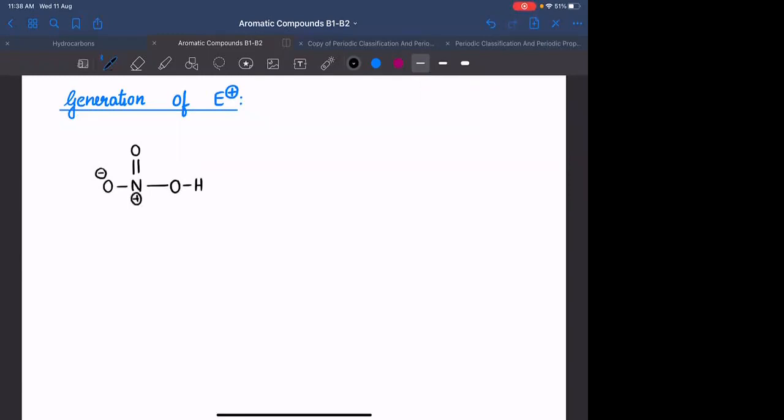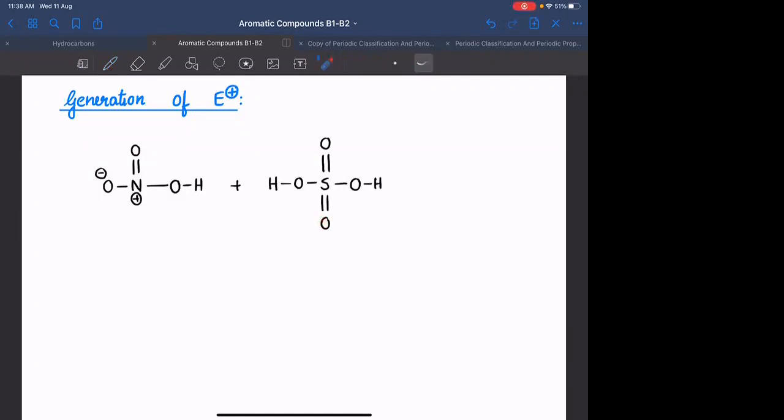Is this the structure of HNO3? Plus, I hope you can draw the structure of H2SO4. Double bond O, double bond O, OH.